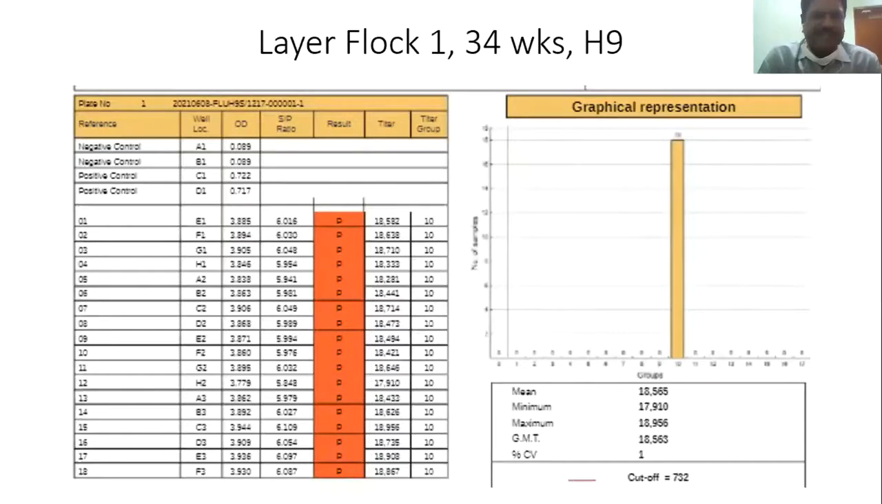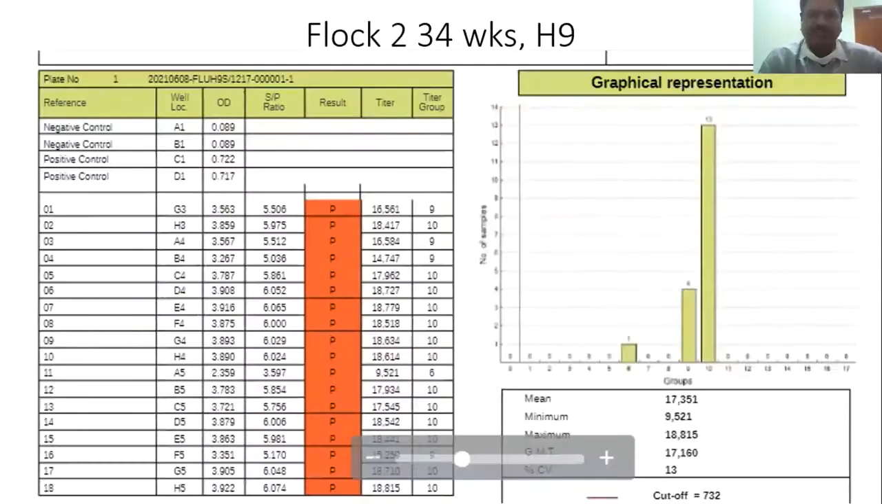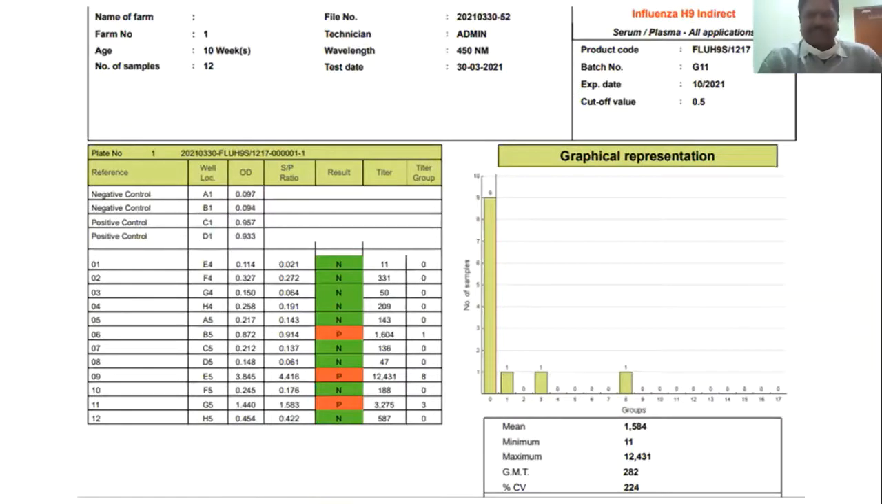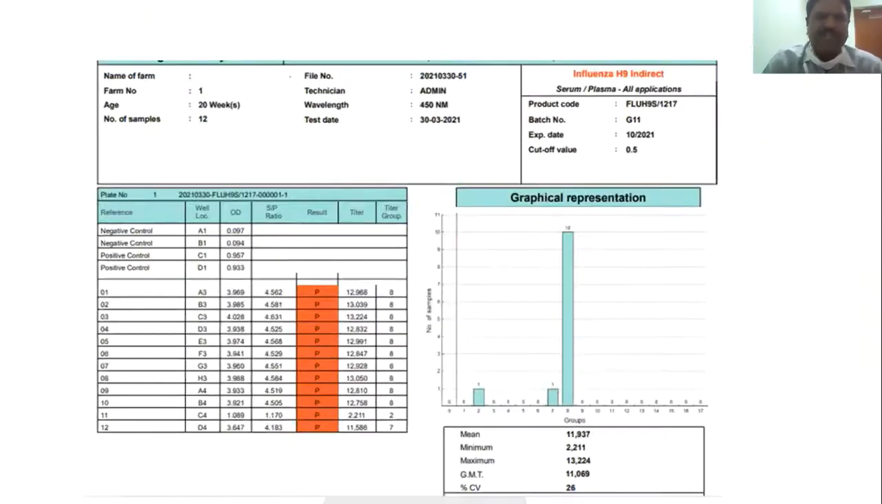Then coming to H9. When H9 is there, here also all the samples are positive. Even though officially vaccines are not allowed, we can say this flock is infected, or if vaccines are given, it is a well-protected titer. This is also similar for H9. Again, this is another flock. Here many samples are negative. The age is 10 weeks, and almost 90% of samples are negative for avian pneumovirus.